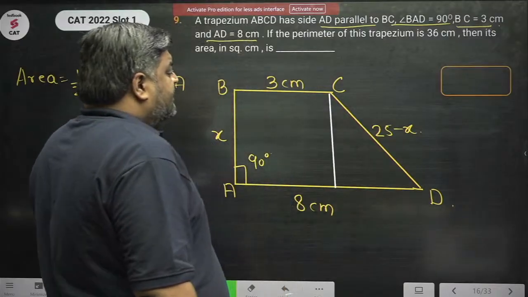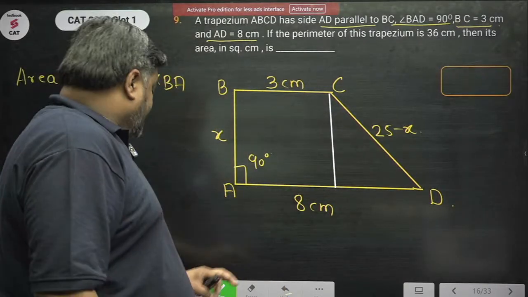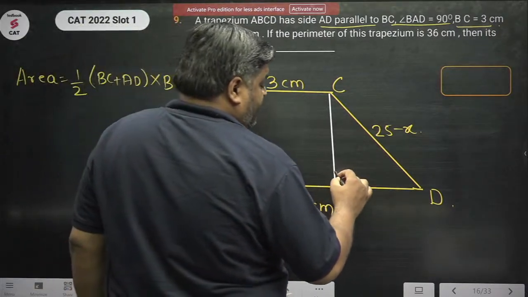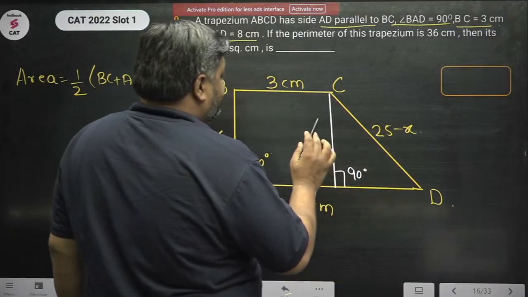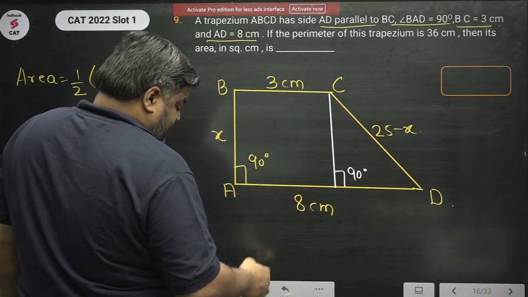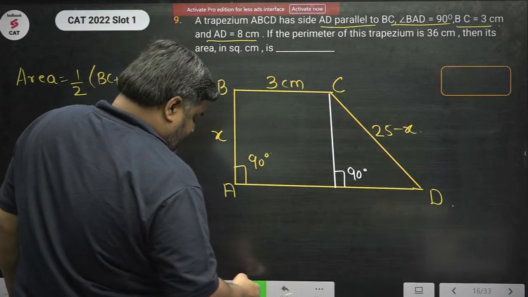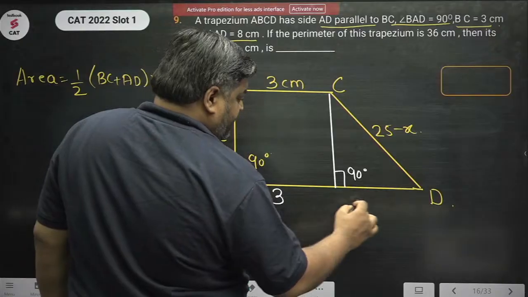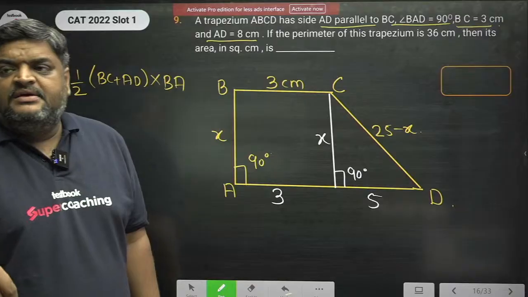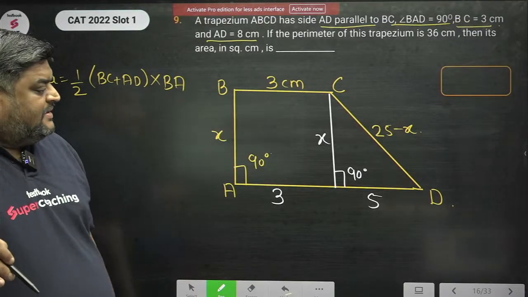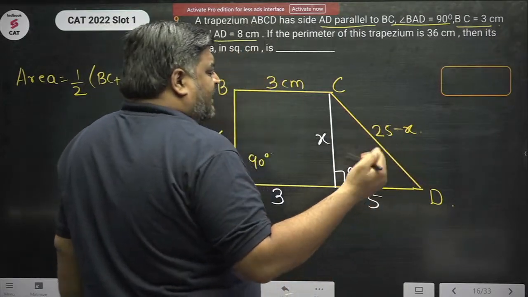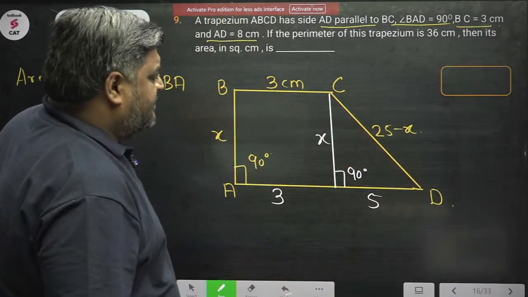If I draw something which is perpendicular to AD, this is 90 degrees, guys, what changes will we be making accordingly? Now this would be 3 centimeters, this would be 5 centimeters, this would be x centimeters, right? Something like this will happen. And now this becomes a right angled triangle. I can use the Pythagoras theorem here.